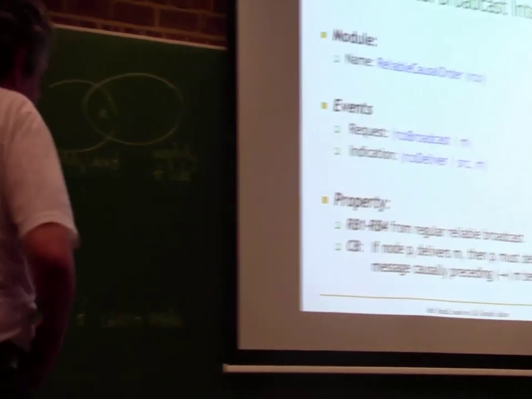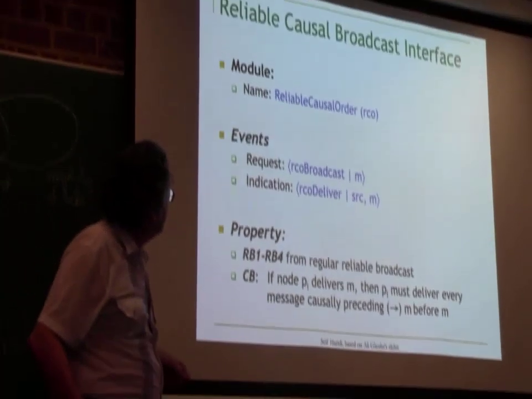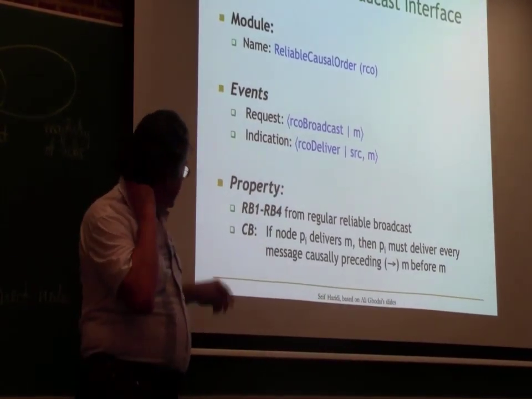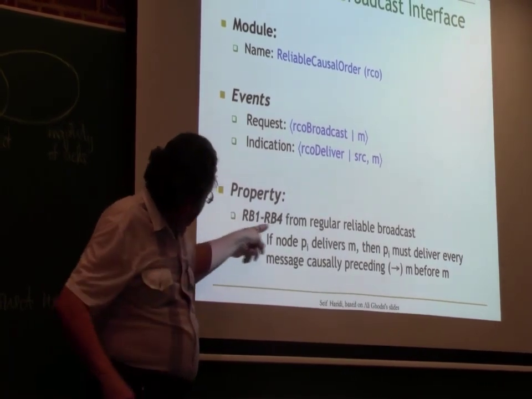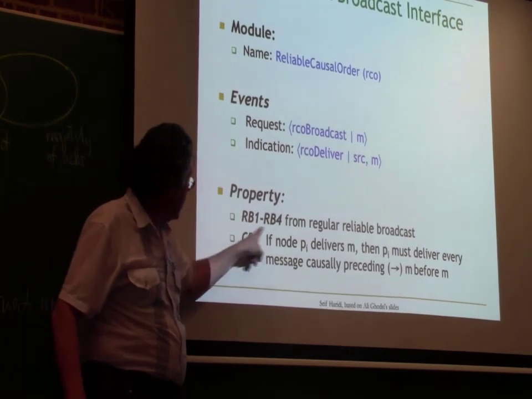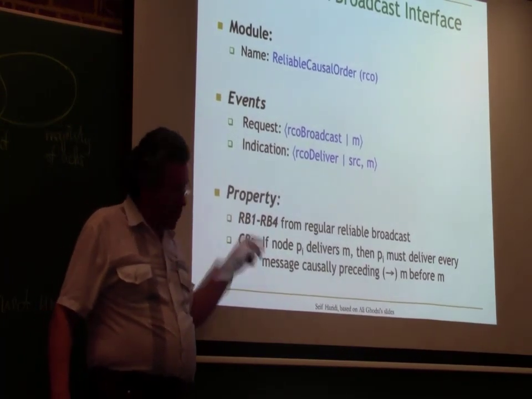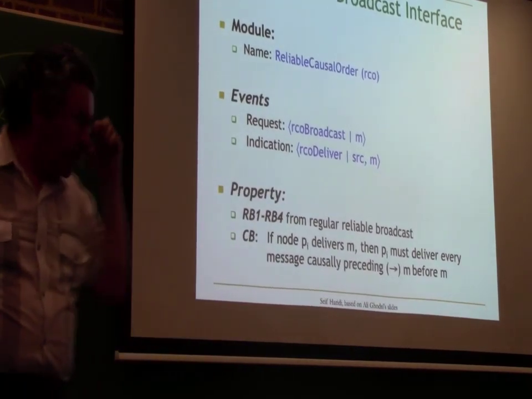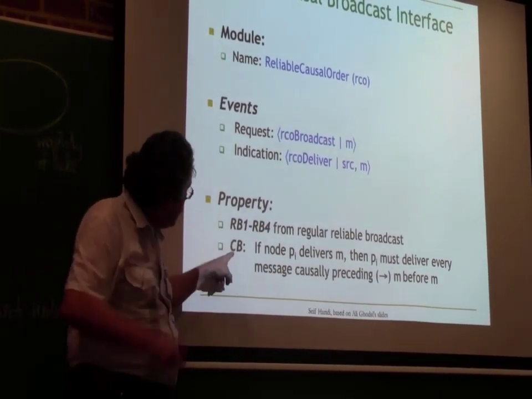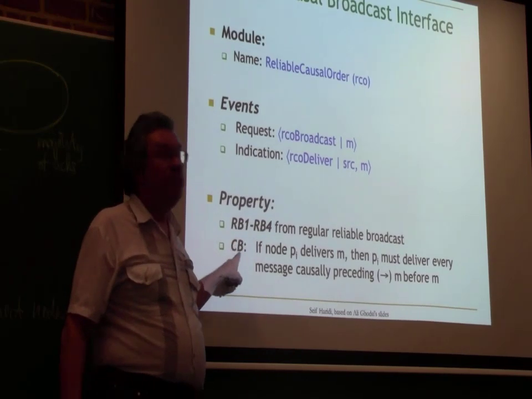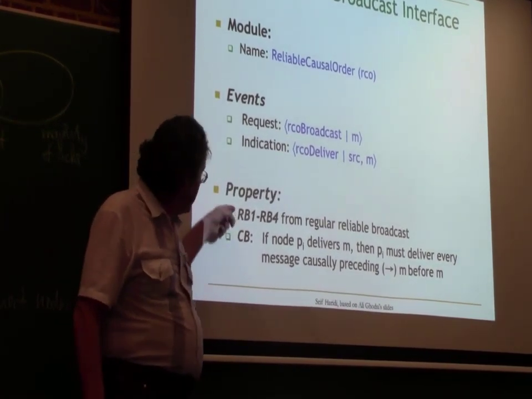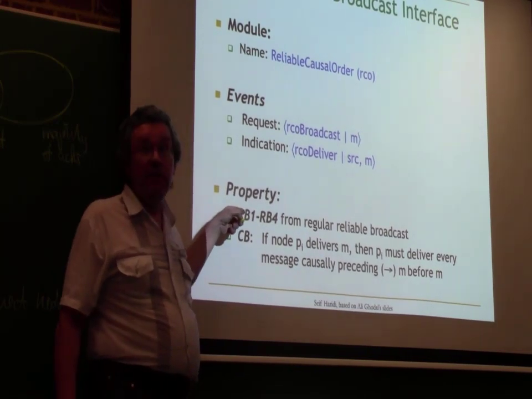So here's our reliable causal broadcast now. RCO, reliable causal order. We have the 4 properties of reliable broadcast, the ones we saw last time: no creation, validity, and so on, and the all or none property. And then we add this CB. CB is safety, but it doesn't matter because the liveness is guaranteed from RB.